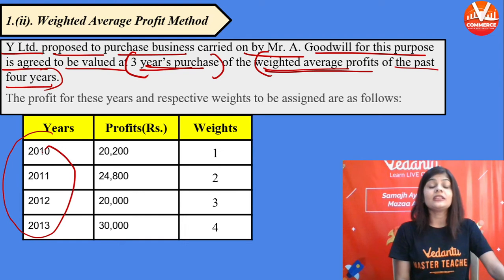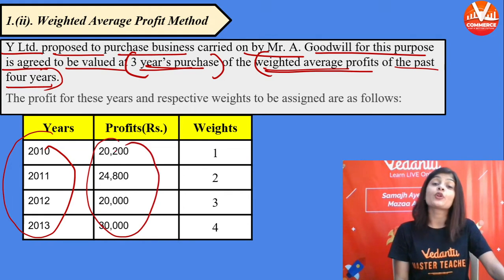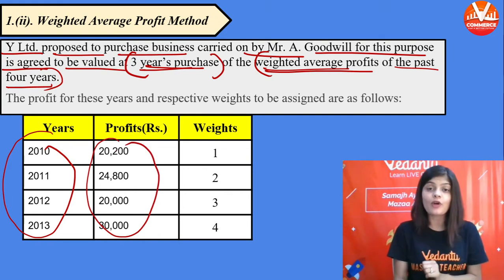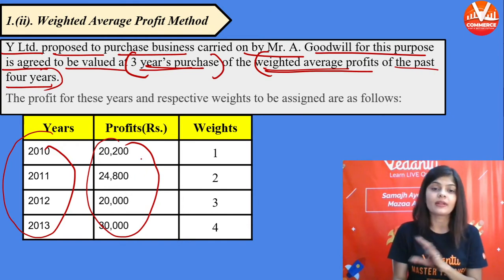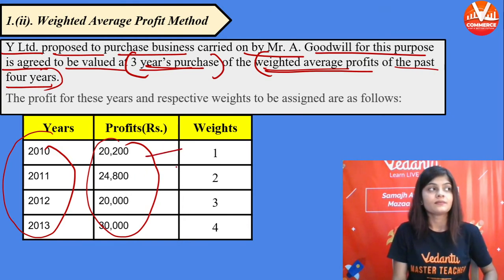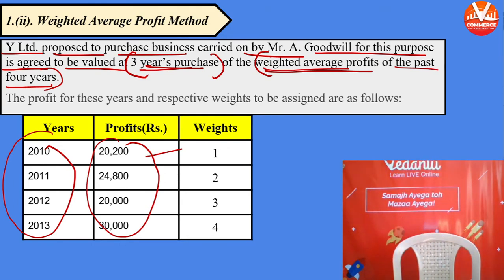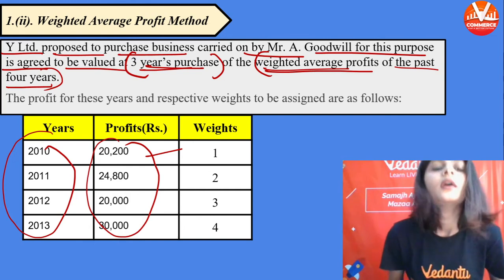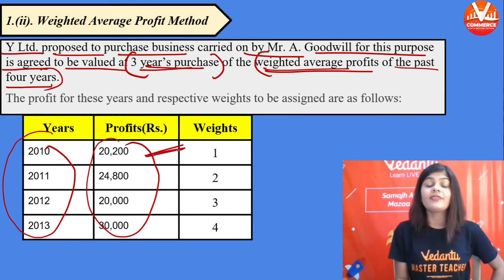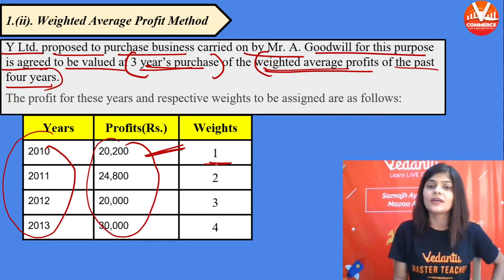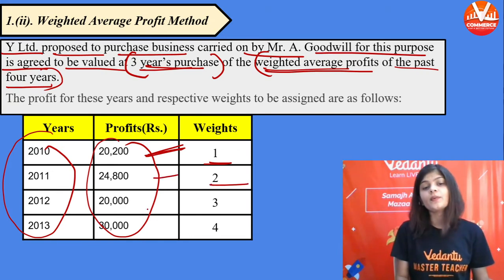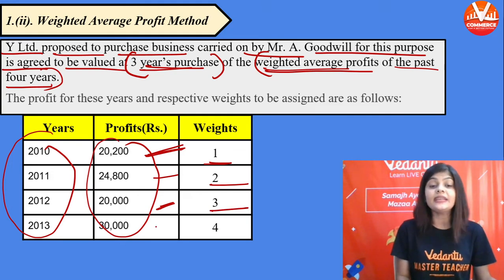So, these are the 4 years. These are the profits of the years. 4 साल हैं, 4 साल के profit given है and weights are also given. So, the weight for first year is 1. The weight for second year is 2. The weight for third year is 3. And the weight for fourth year is 4.